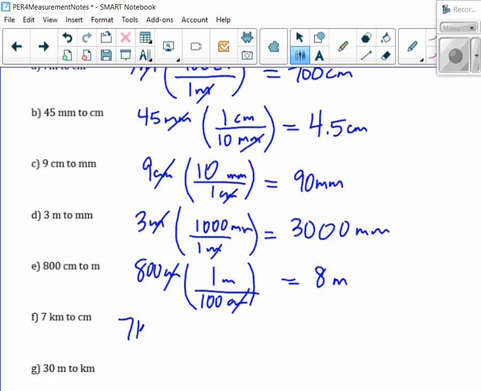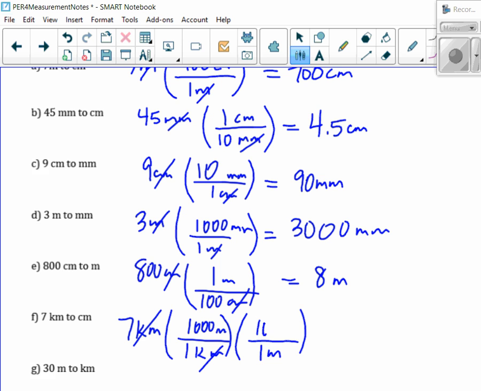Okay, 7 kilometers. So then I would say, I'm going to convert this to meters first. So I have 1 kilometer is 1,000 meters. And then the kilometers cancel. Does everybody see I'm in meters mode? So then I'm going to convert meters. So 1 meter is 100 centimeters. So that means for the 7, I'm adding 5 zeros. So 1, 2, 3, 4, 5. So 700,000 centimeters. Is that what you got?